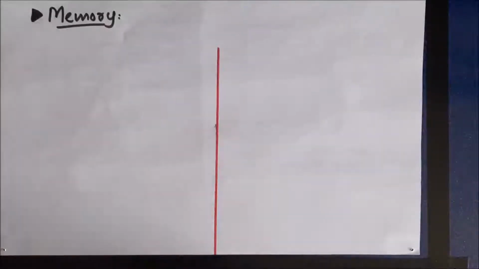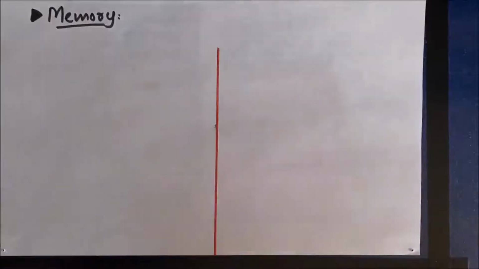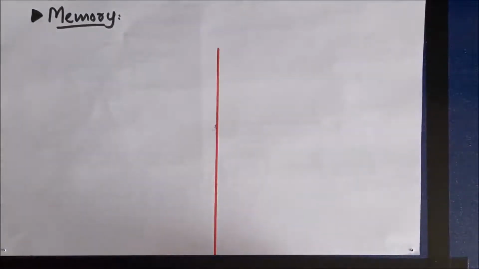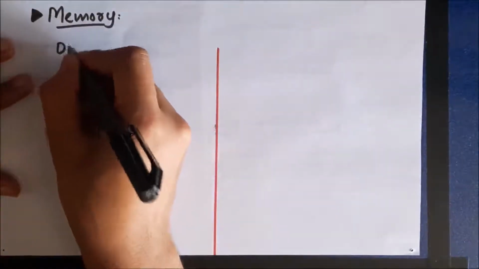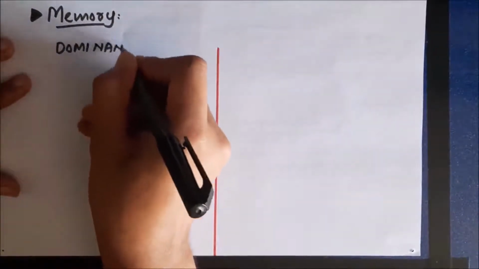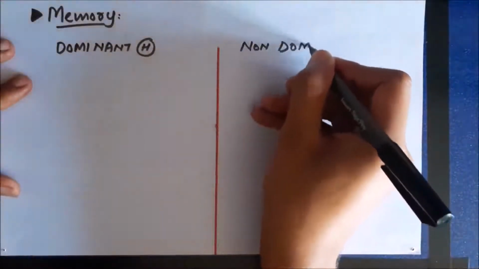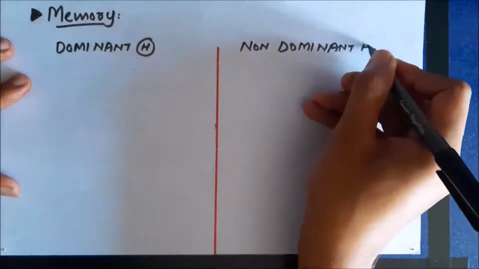Friends, in this section we are going to discuss the physiology of memory. Before understanding the physiology of memory, that is how memory is formed, how memory is consolidated, and other aspects, we should know something about the dominant and the non-dominant hemispheres. In all individuals there are two cerebral hemispheres. One is called the dominant hemisphere and the other is called the non-dominant hemisphere.